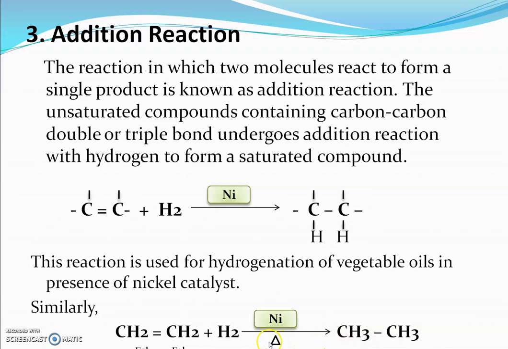Similarly, when ethene is reacted with hydrogen in the presence of nickel, it is converted into ethane. In this reaction you can see that in ethene there is a carbon to carbon double bond. When hydrogen gets added to this ethene molecule, the carbon to carbon double bond breaks and is converted into a carbon to carbon single bond. Means the unsaturated hydrocarbon is converted into a saturated hydrocarbon.